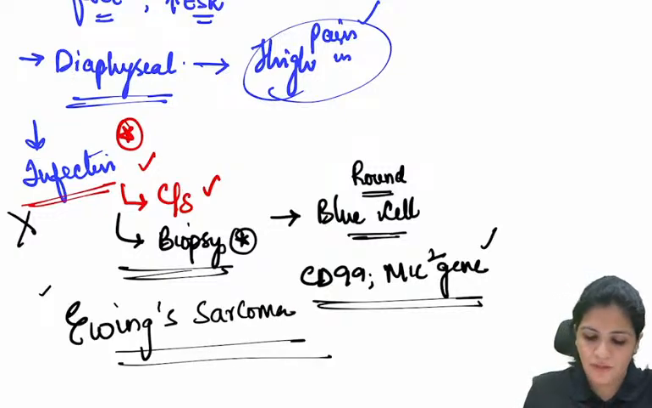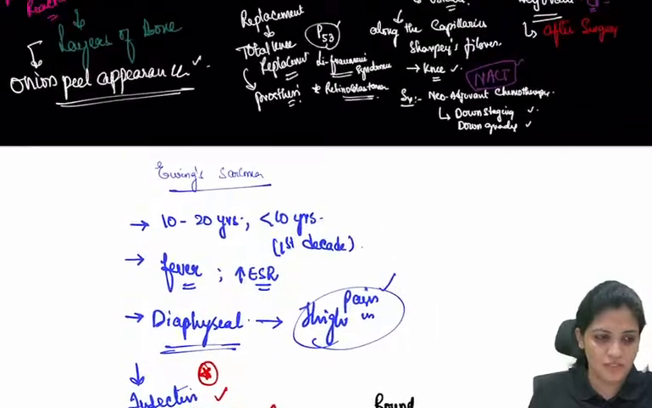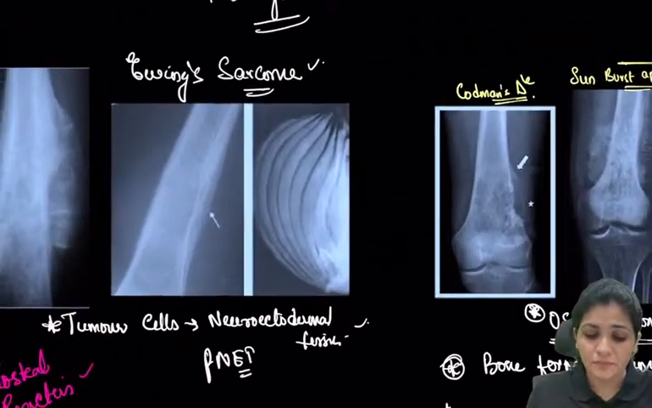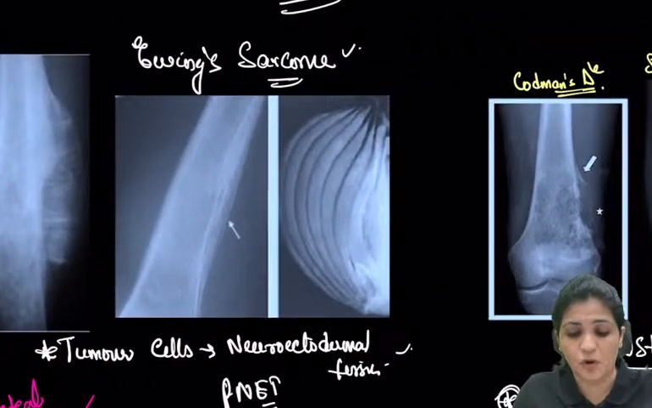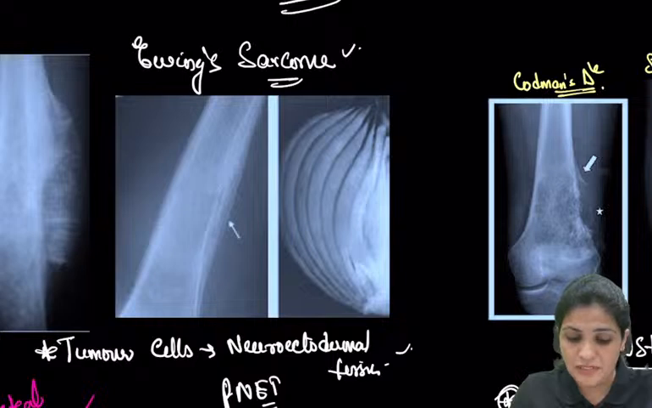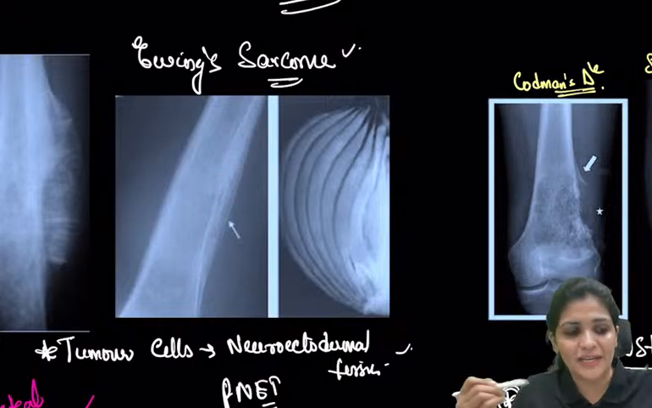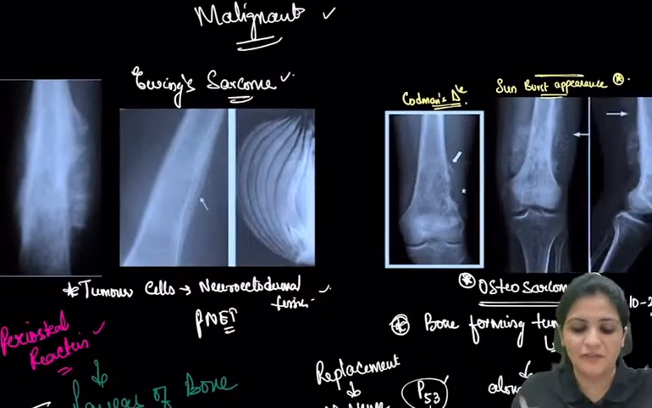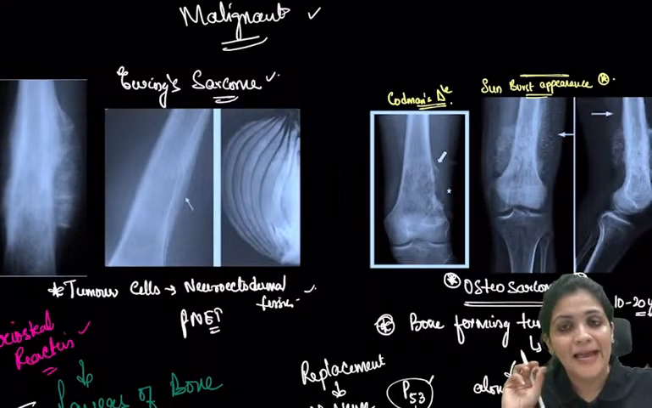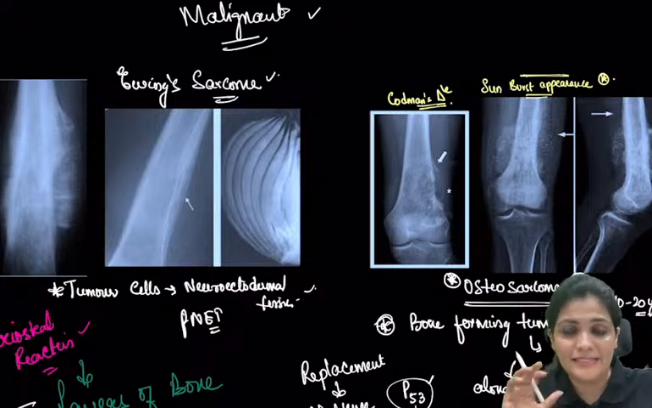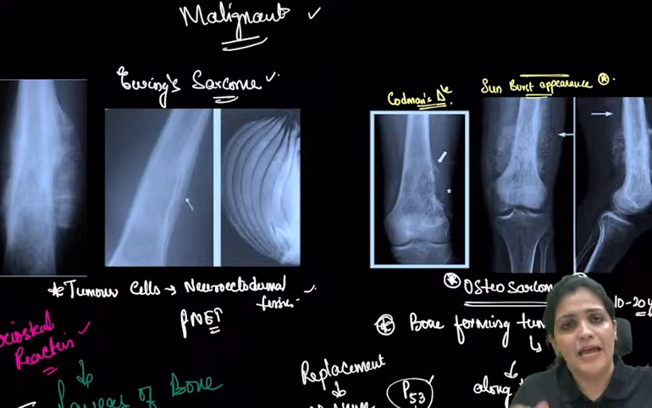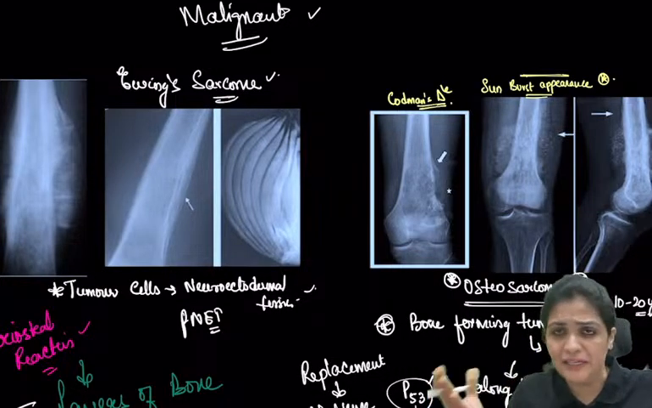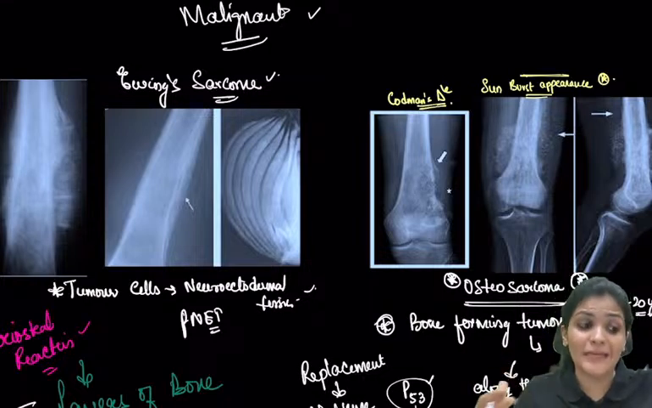And on the X-ray, when you see it clearly, you see this onion peel appearance. What is the onion peel appearance? This is the layers of the periosteum. So this represents an onion, hence it is an onion peel, right? So that is about Ewing sarcoma. You have to remember the age, that is less than 10 years, the first decade, and usually it can also be seen in 10 to 20 years, and usually they mimic infection.